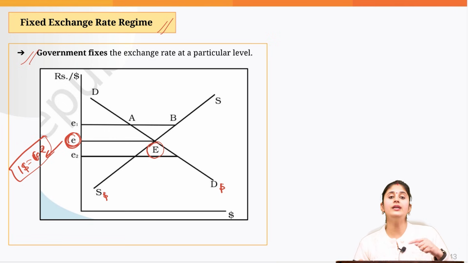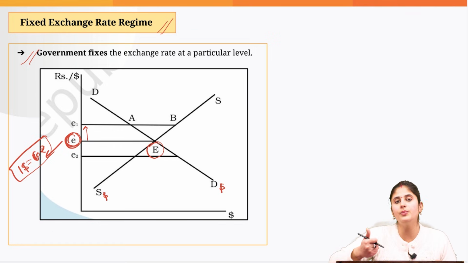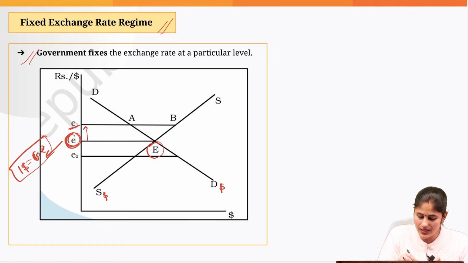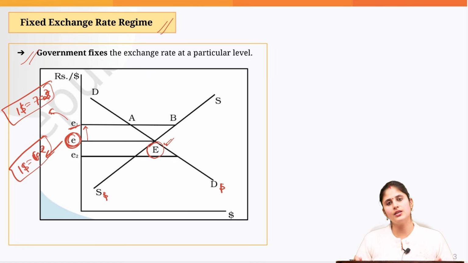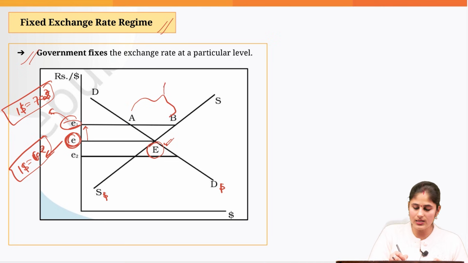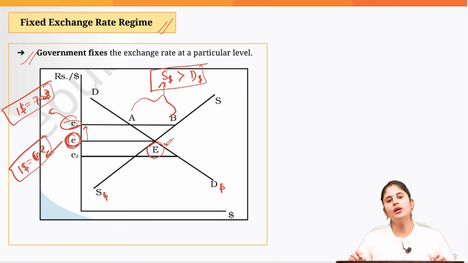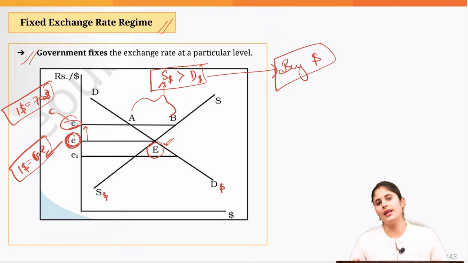But the government wants to devalue the Indian currency. Devaluation means basically I have to give more Indian rupees to buy 1 unit of dollar. So I want to set the exchange rate here, where $1 equals 70 rupees. But market forces decide the exchange rate at this place. How will I be able to maintain the exchange rate at E1 level? For that, I need to look at what is higher. Here, as you can see, the supply of dollar is greater than the demand for dollar. So if the government wants to maintain the exchange rate at this level, we need to buy dollars. We need to reduce this excess supply that is there.